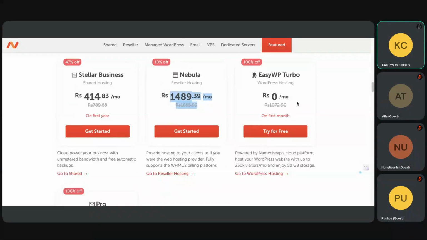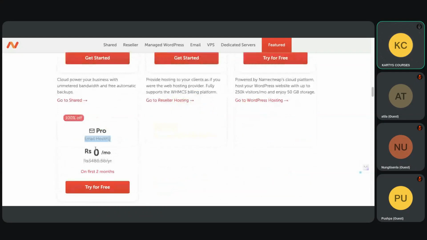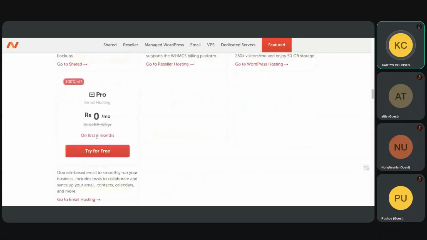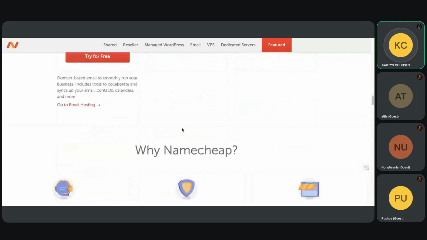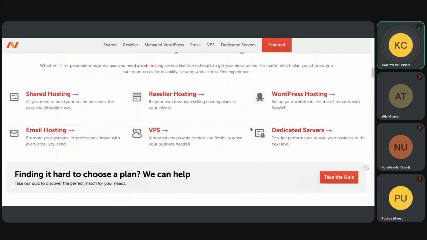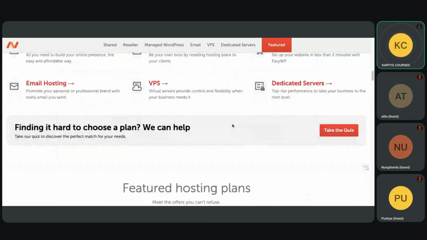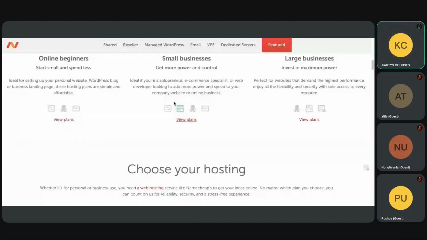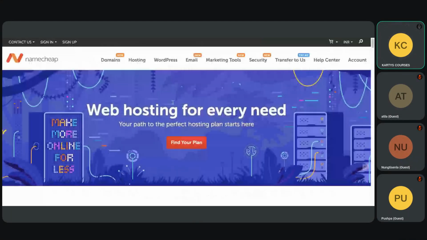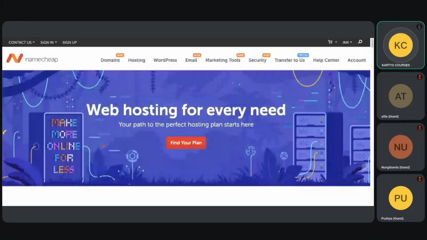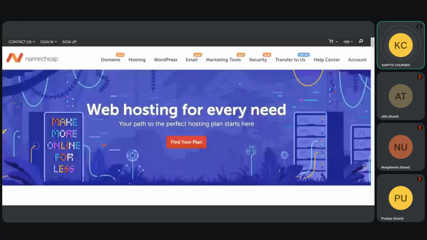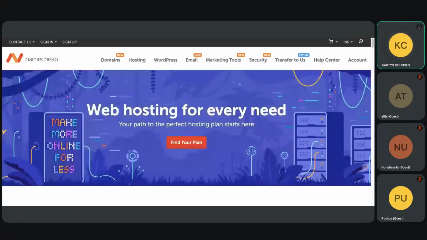And if I'm a pro, I can take this email hosting pro, which is zero for 1 month, and after that it is 3,500 on 2 months, sorry. Anyway, I'll tell you which one is best for us and which one we'll use. There are different types of hosting. The moment I take hosting, I get the cPanel, the control panel of my domain and my entire settings. I can delete files, upload files, shut down or activate the entire website, put plugins, do everything.